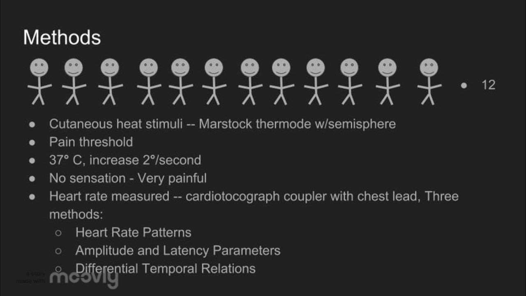First was a classification of the distinct heart rate patterns. This method looked at the average evoked heart rate responses over 3 temperature classes for each subject. Second was the amplitude and latency, or delay, parameters of the different heart rate patterns. Third was the differential temporal relations of the early and late response types, which was compared to the intensity of the pain stimulus.